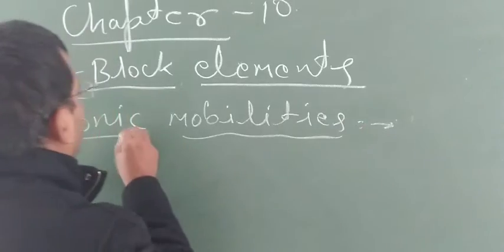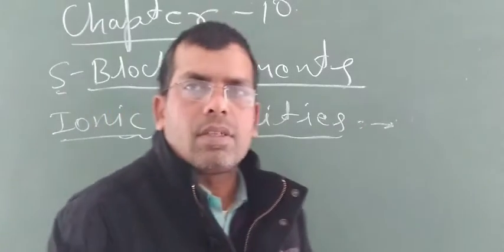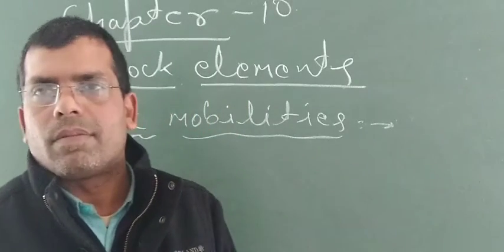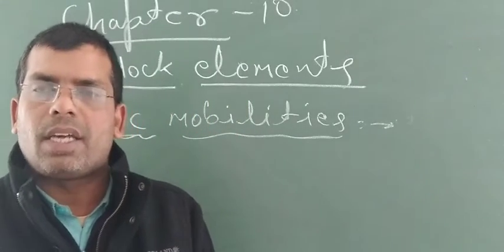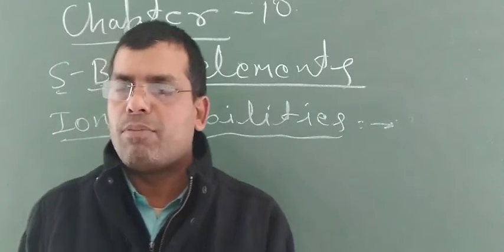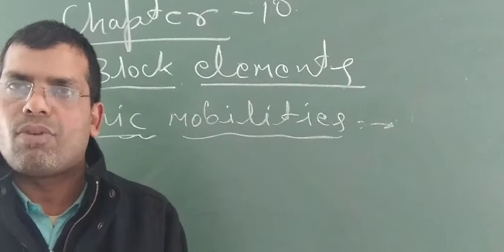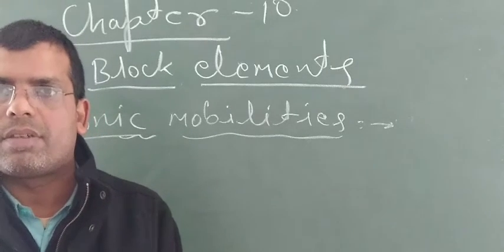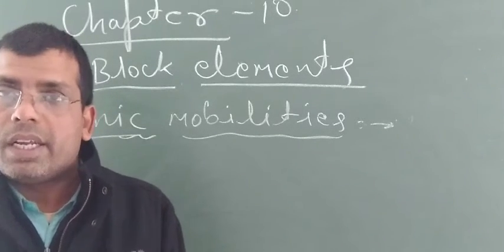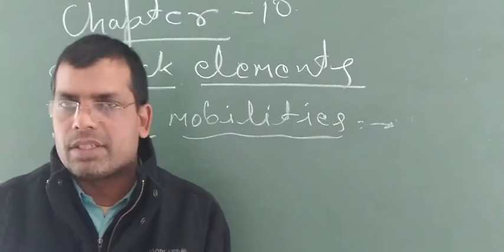Ionic mobilities means if alkali metal ions are present in any electrolytic solution, then they move from one place to another place, and that is known as ionic mobility. Greater is the size of alkali metals, higher will be the ionic mobilities.